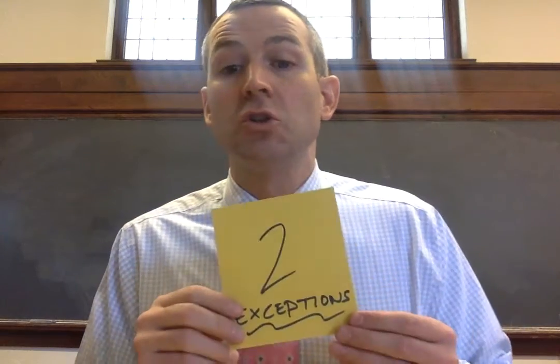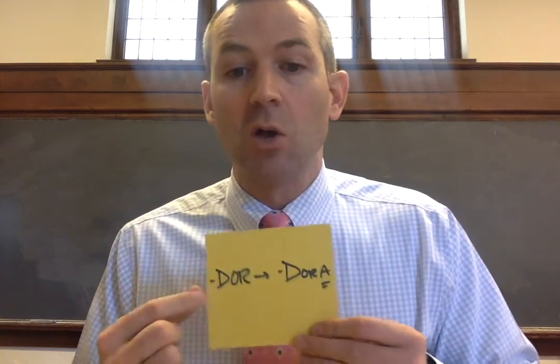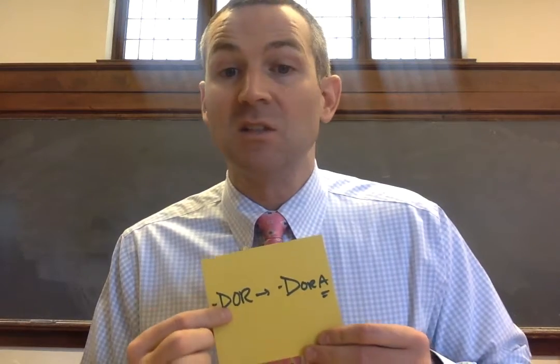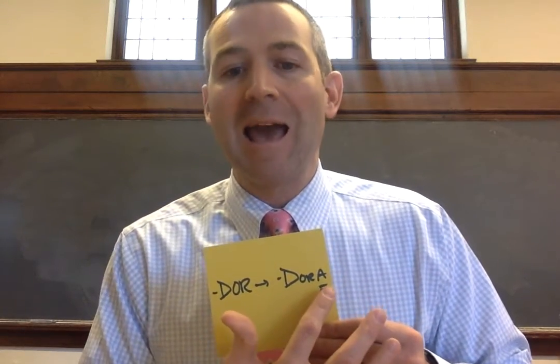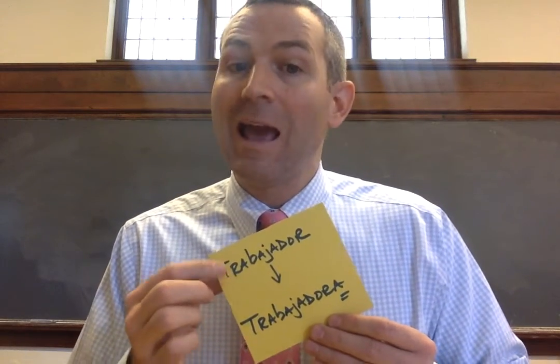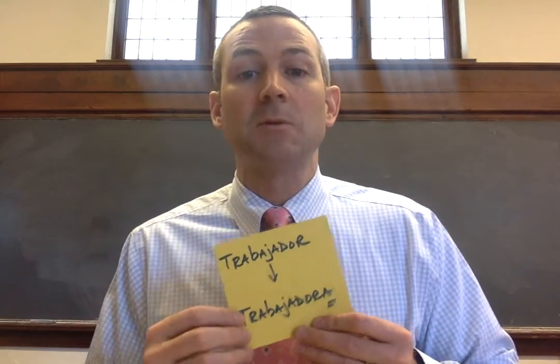Now, there are 2 exceptions, dos excepciones that we want to deal with when we're talking about consonants, okay? So for instance, dor, right? Trabajador, conservador. If I've got an adjective that ends in dor, when I go feminine, I add an A, I go dora, right? So, trabajador, hardworking. Él es trabajador, ella es trabajadora, okay? That's an exception we've got to make sure that we know.